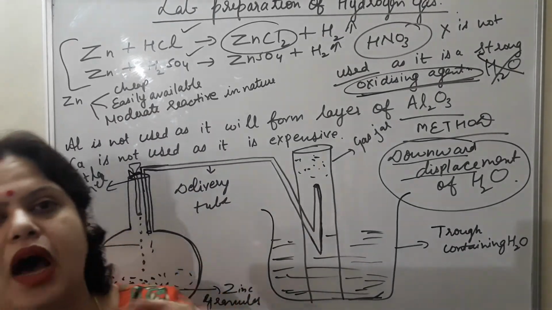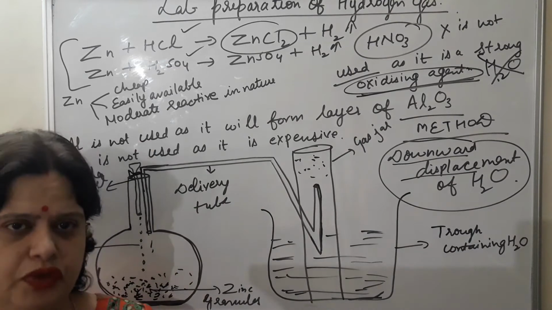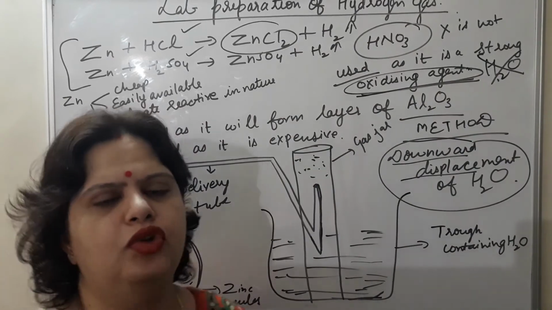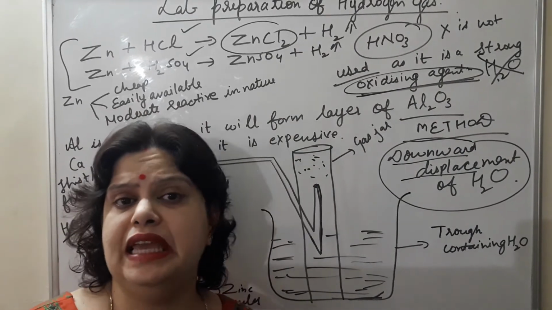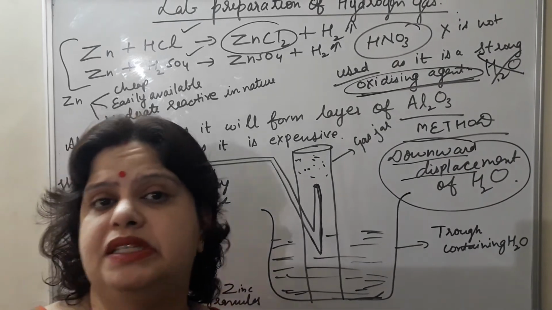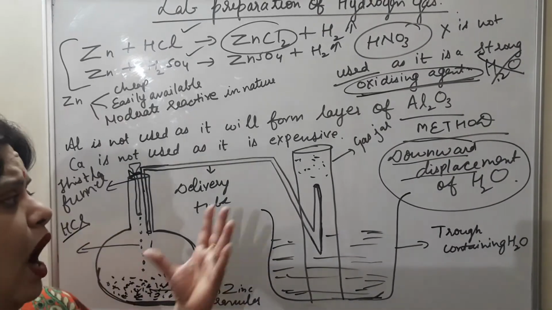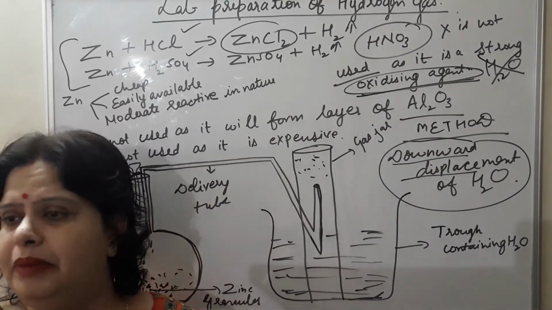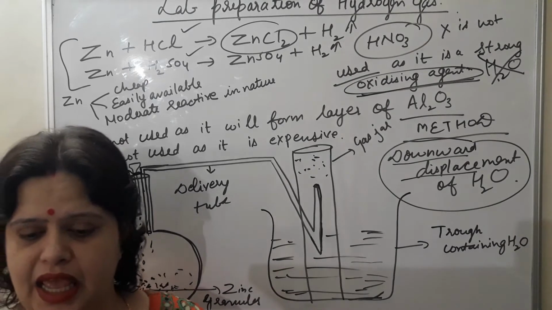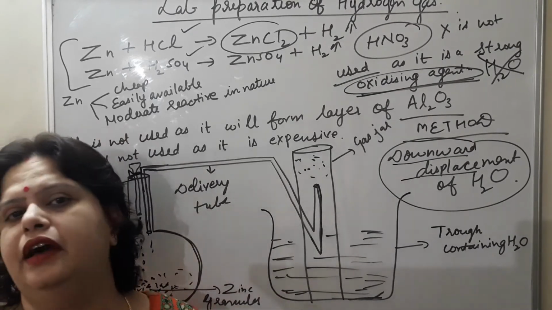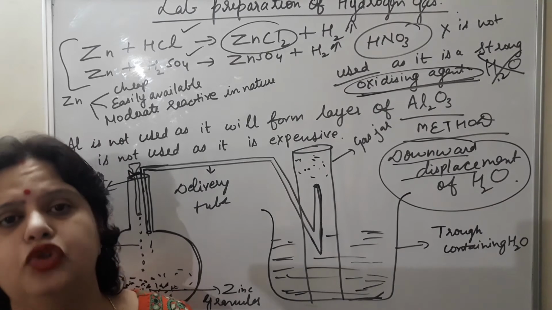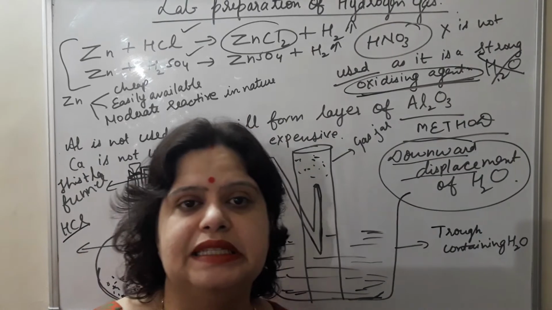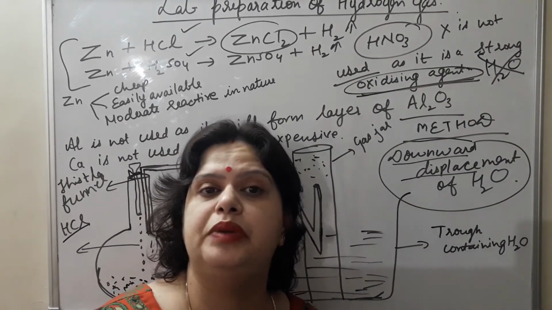Now the question arises how you will test. There are certain precautions given in your book. Go through those also, which should be taken care of while preparing hydrogen gas in the laboratory, because this is a highly inflammable gas. Highly combustible gas catches fire very easily. Now how will you test whether the gas which is prepared is hydrogen or not? You can bring a burning splinter near the mouth of the gas jar. If a pop sound comes, then it will confirm that the gas is hydrogen. Hydrogen gas burns with a pop sound. One more important point here I would like to discuss. Itself it is a combustible gas.